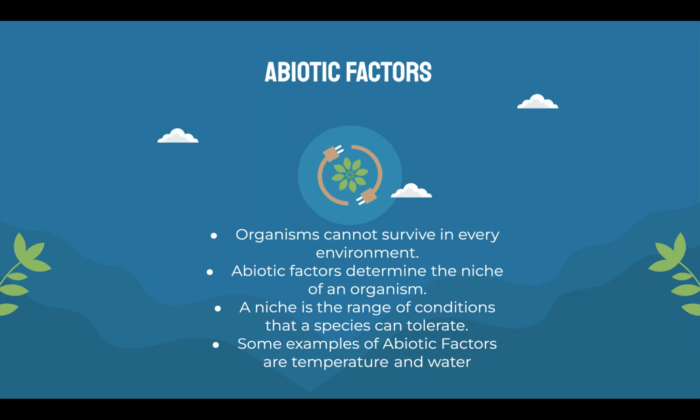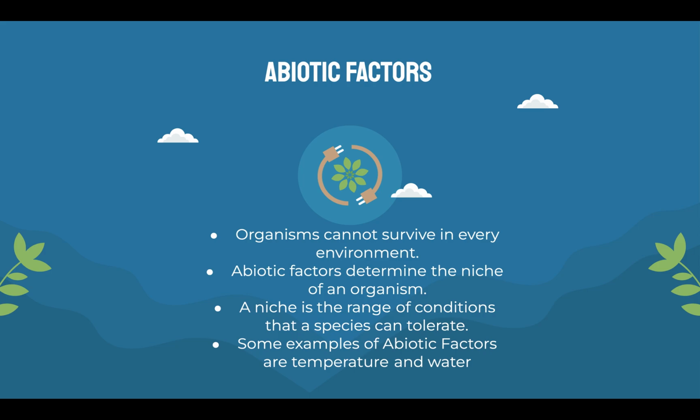So here are some abiotic factors that can affect organisms. Organisms cannot survive in every environment. This is pretty obvious. I mean, the polar bear can't survive in the desert. There are just certain factors that limit them. Abiotic factors determine the niche of an organism. A niche is the range of conditions that a species can tolerate. Some examples of abiotic factors are temperature and water.